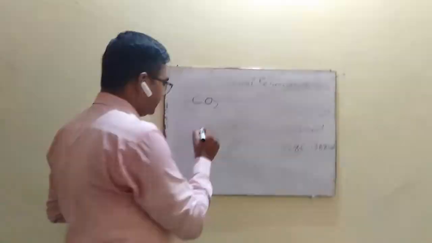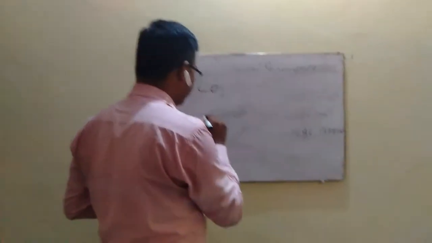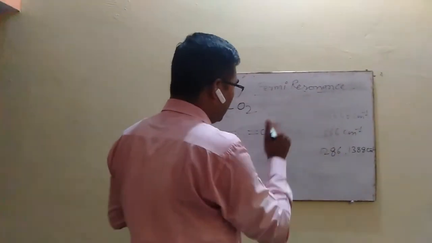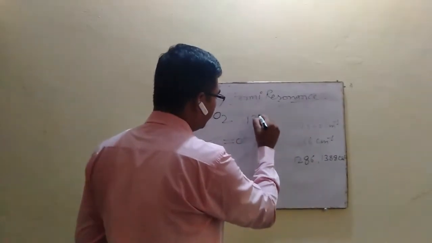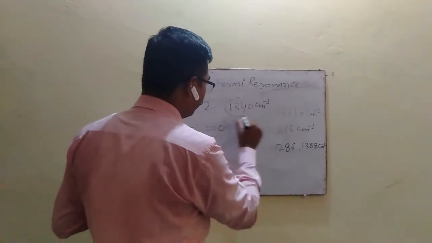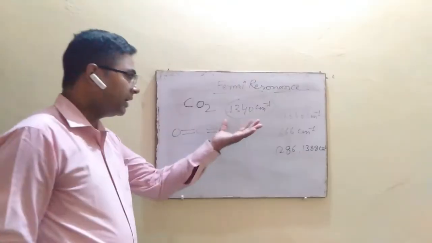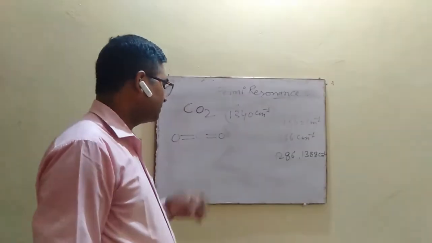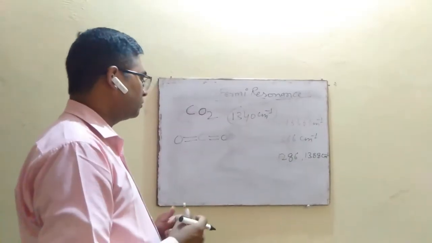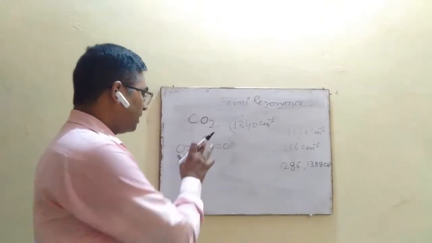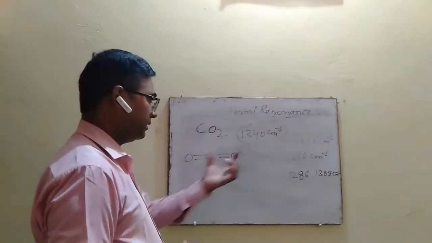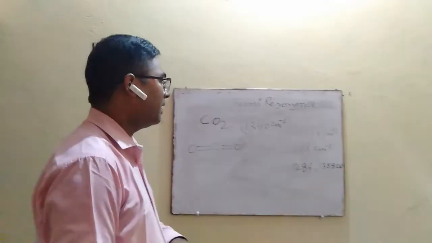due to the symmetrical stretching vibration of the CO2 molecule, a band should appear at 1340 centimeter inverse in the IR spectrum, but this band is not present in the IR spectrum of the CO2 molecule because symmetric stretching vibration of the CO2 molecule does not change the net dipole moment of the molecule, but this band appears in the Raman spectrum of the CO2 molecule.